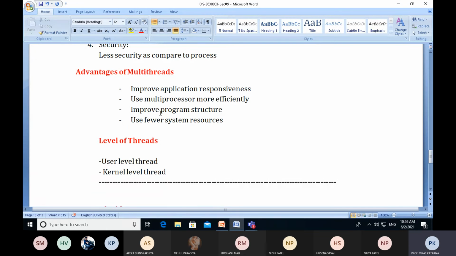By using multi-threading, we can improve the program structure. In a program, we can design many threads and assign priorities. In this way we can improve the program structure. Multiple parts of a single program can be executed using multi-threads. If we use multi-threading in our applications, they can have better responsiveness.